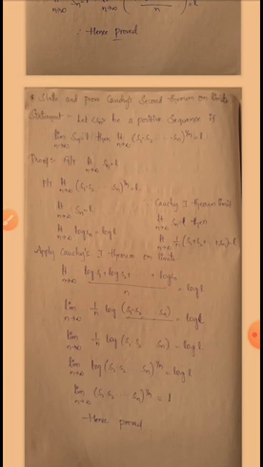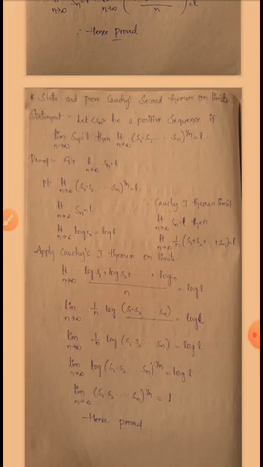Hence that theorem is proved. This is Cauchy's second theorem on limits. Once again, see what Cauchy's second theorem on limits is. Let the sequence Sn be a positive sequence. If limit n tends to infinity Sn is equal to L, we have to show that limit n tends to infinity (S1 into S2 into up to Sn) whole to the power of 1 by n is equal to L. Okay. So proof: given that limit n tends to infinity Sn is equal to L, we have